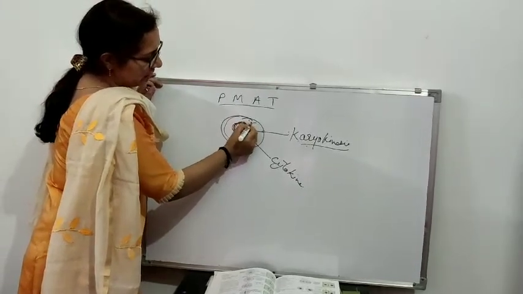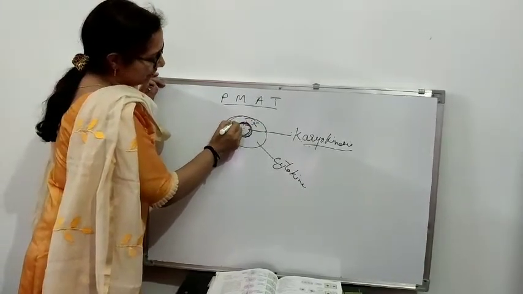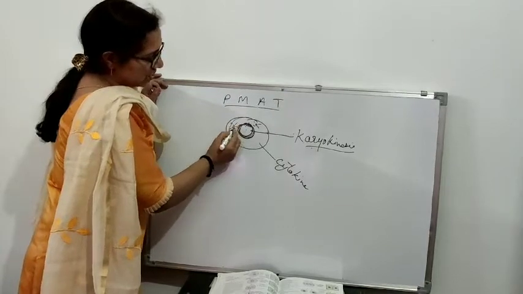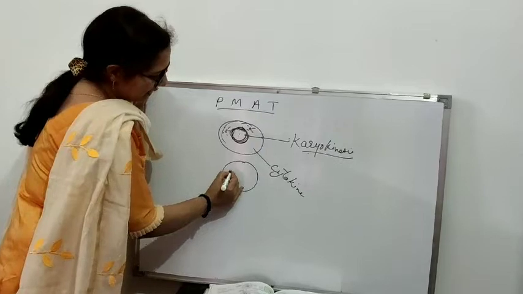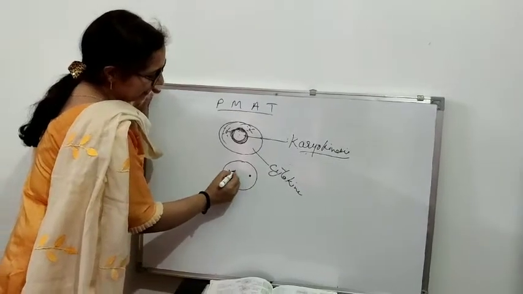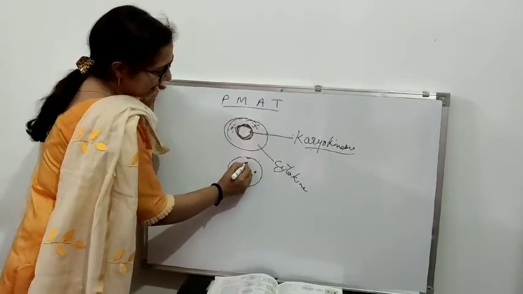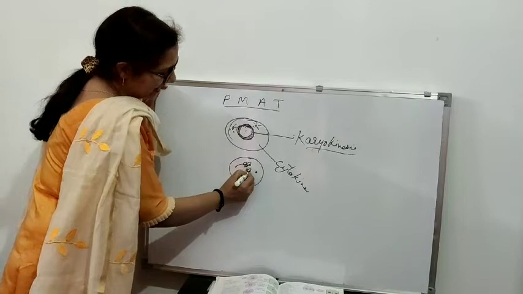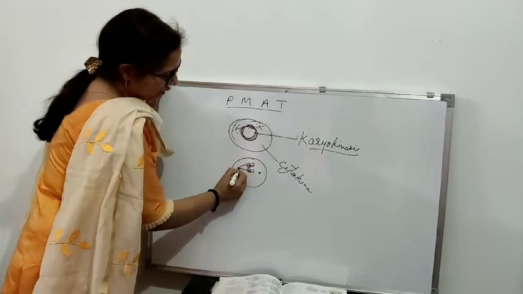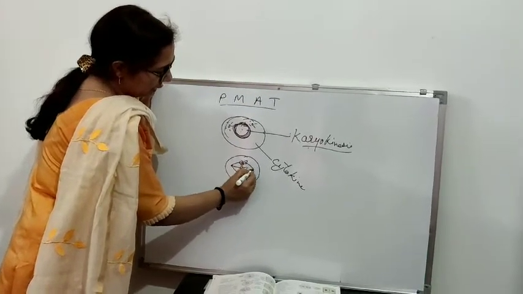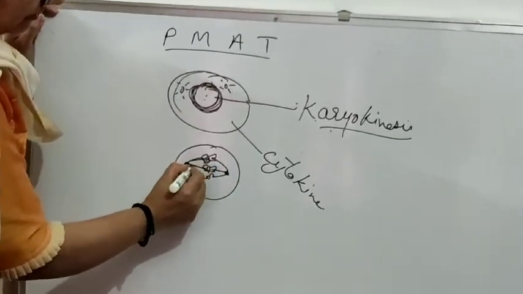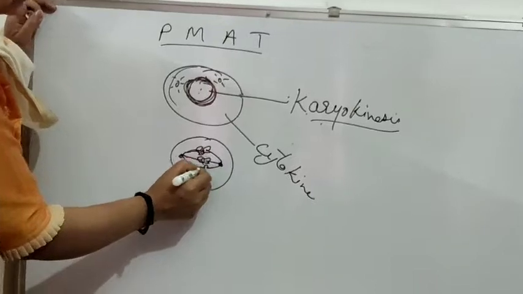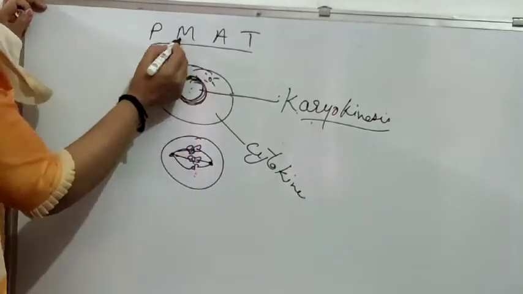You've seen this type of diagrams in a book. These asters will move apart like this. The nuclear membrane has disappeared, and the chromosomes were seen in the center in the metaphase, and these were the spindle fibers. So these were the asters, these are the spindle fibers, and these were the chromosomes lying in the equator in metaphase.